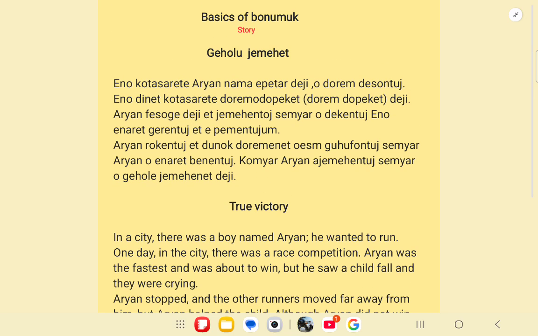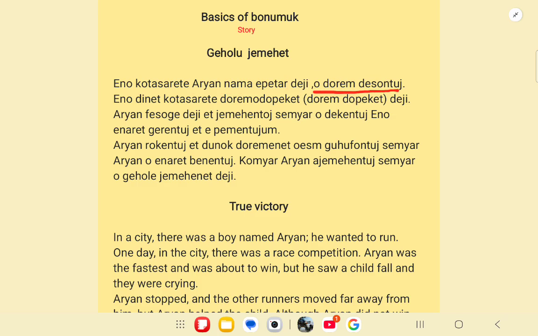Okay, now let us look at epetar deji. Deji is the copula. In this sentence, there is no verb, so how can we tell about the tense? We use the copula deji, which is the past tense copula. In English, we use was, and in Bonumuk we use deji. Okay, now let us look at the next sentence.